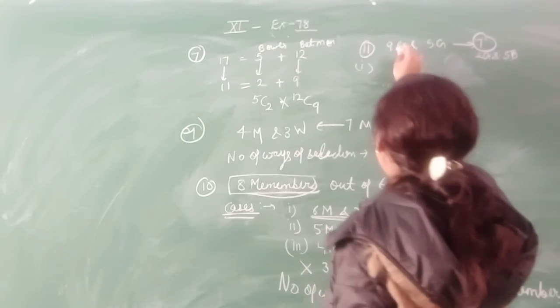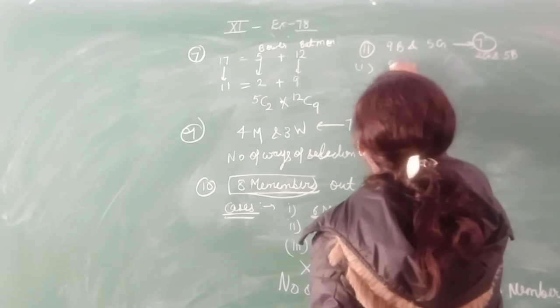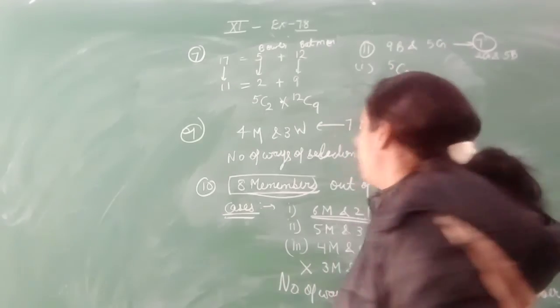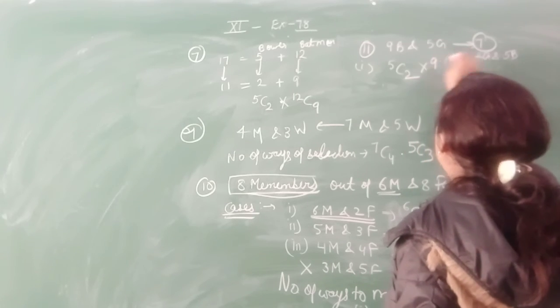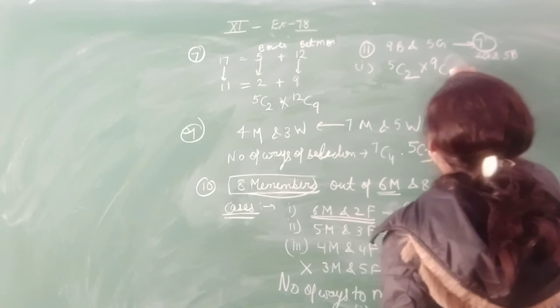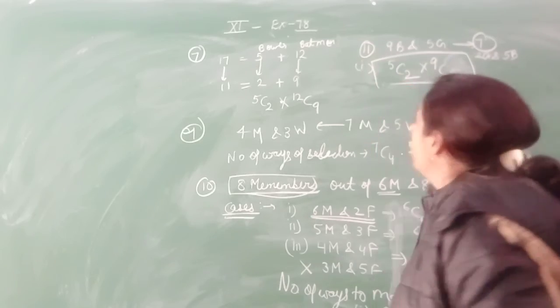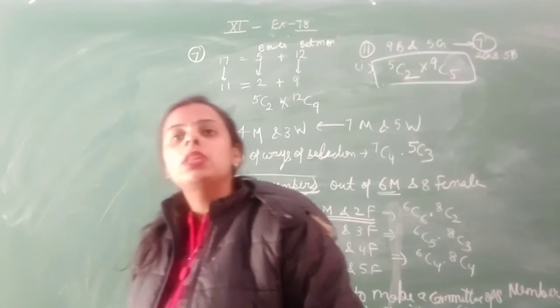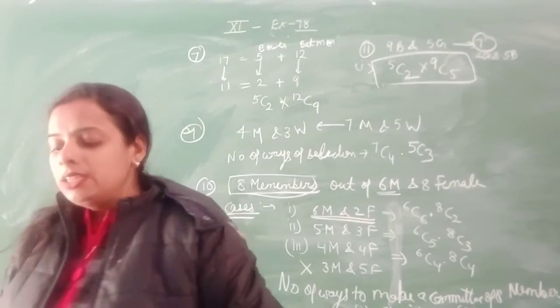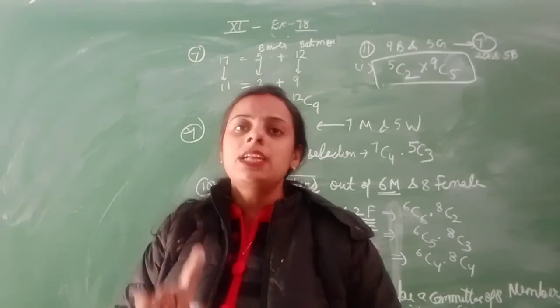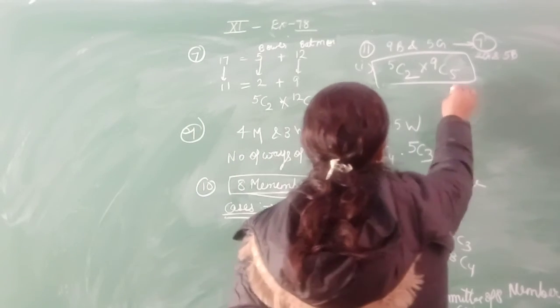So you have to select the 2 girls out of the 5, and the 5 boys out of the 9, so that you will get a committee of 7 persons with exactly 2 girls. And in the second case, at least 2 girls are there, so there should be some cases.